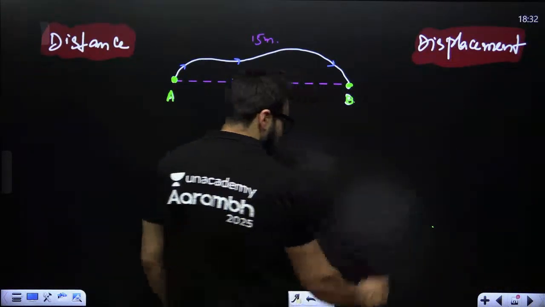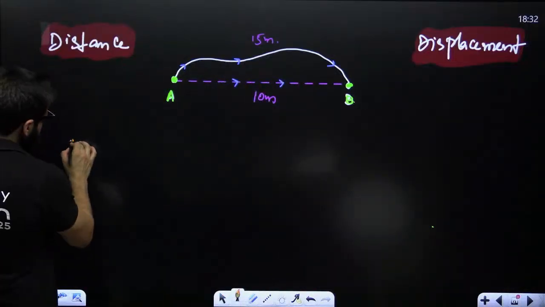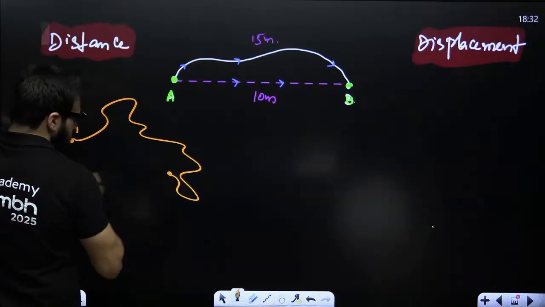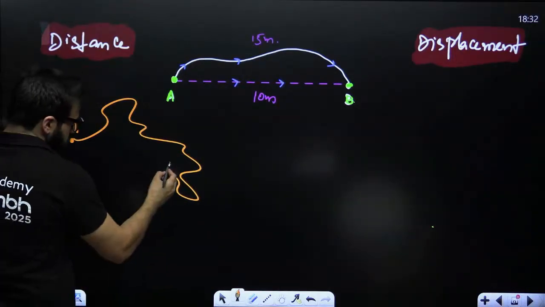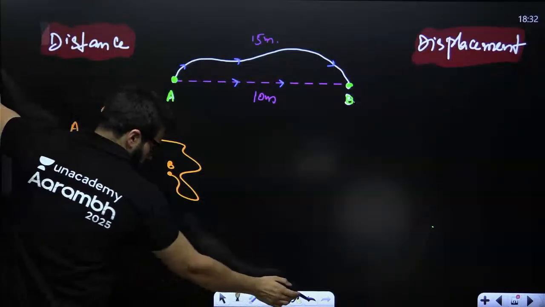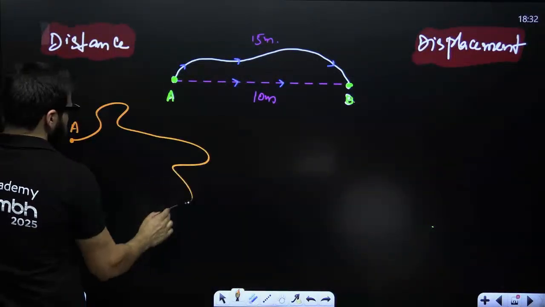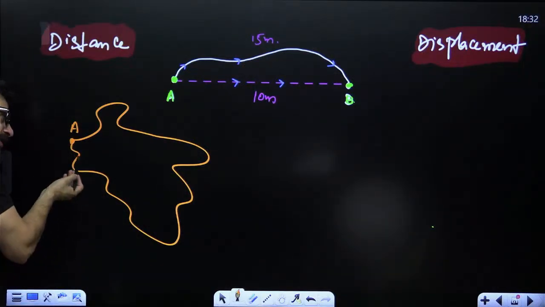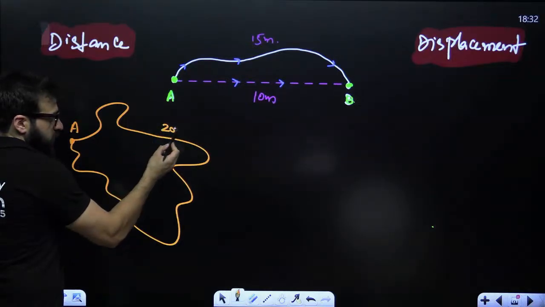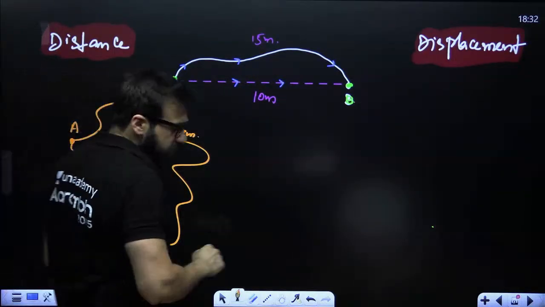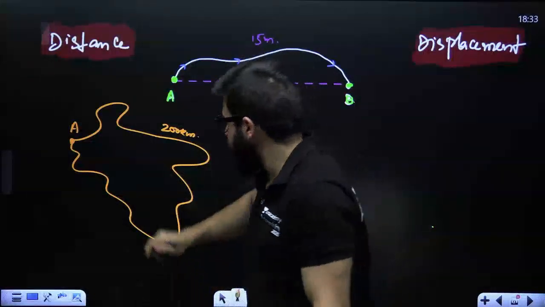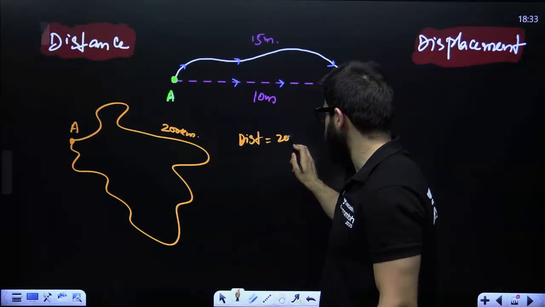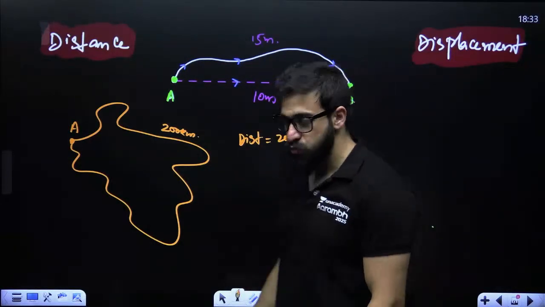See guys. Let's suppose you are at point A. You are moving, and finally you reach point A. So you are starting from point A. You have reached point A. Let's suppose you have covered 200 meters. In this particular case, what is the actual path that you have covered? That is this one. So distance will be 200 meters.